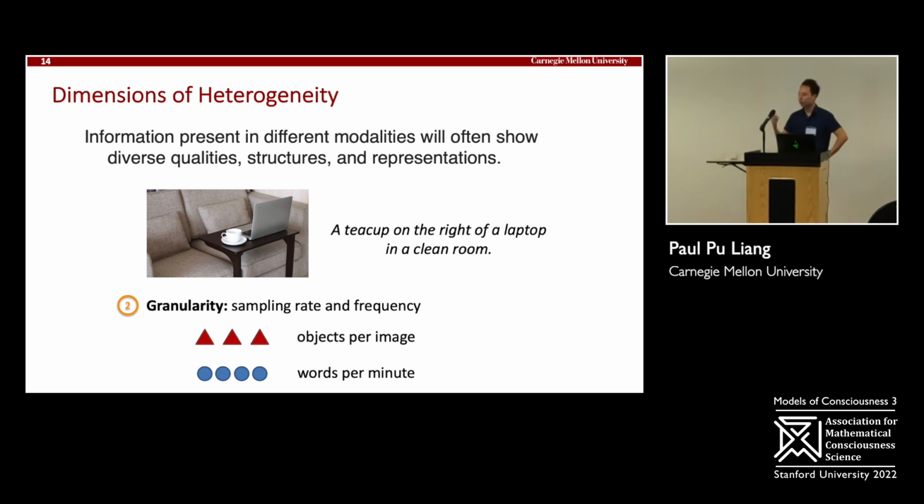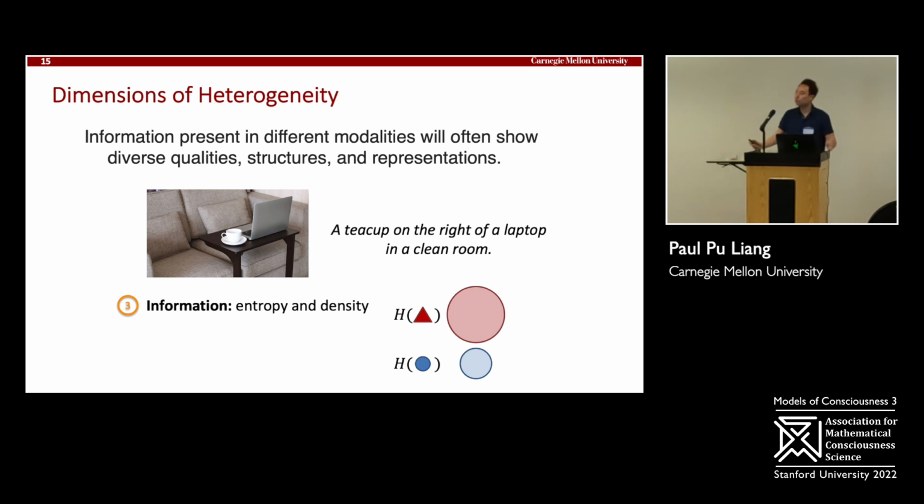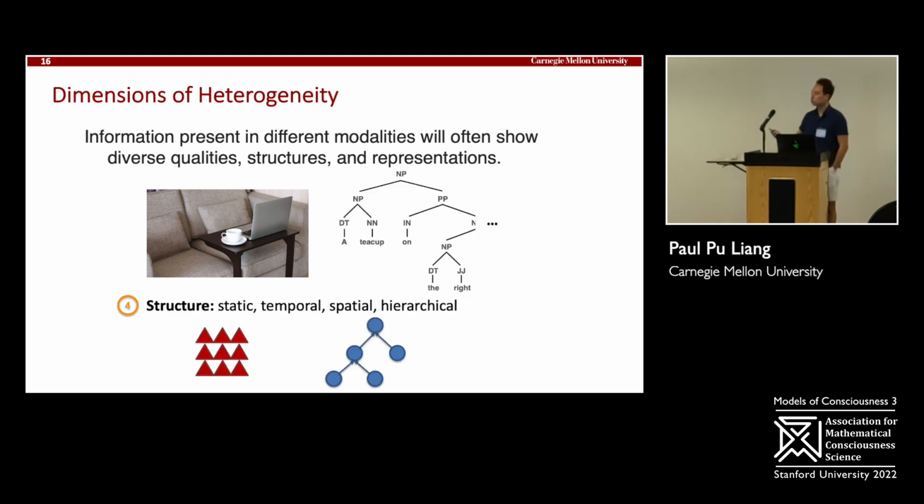You can look at the granularity. So this has always been a big focus of study. Are these modalities high frequency or low frequency? How many objects per image, or how many words per sentence are we looking at? You look at the total information contained in these modalities, the total entropy, for example, and how dense the elements are. You can look at the structure.